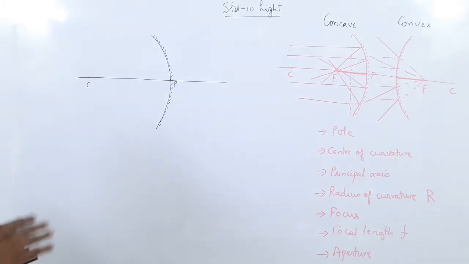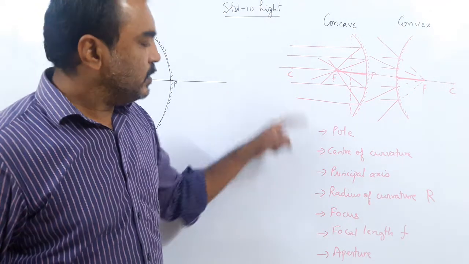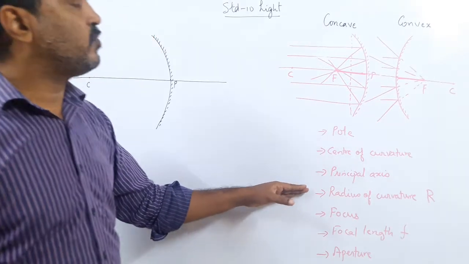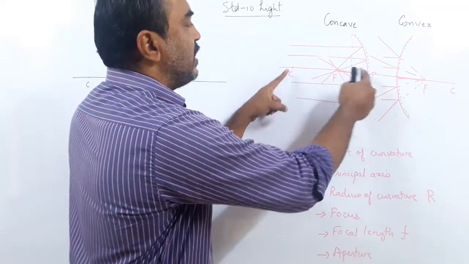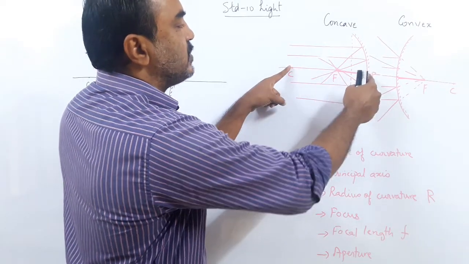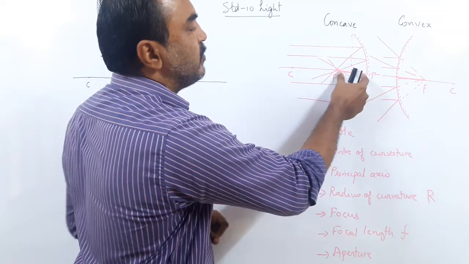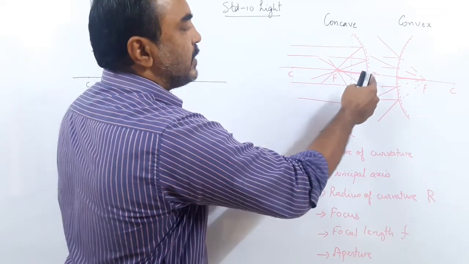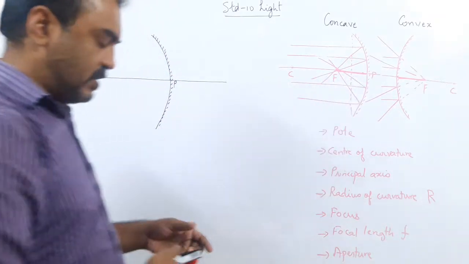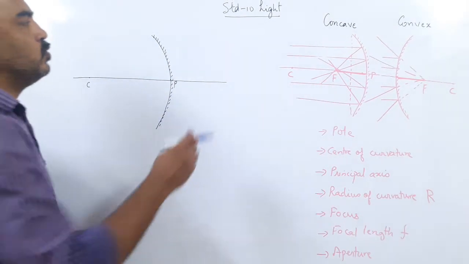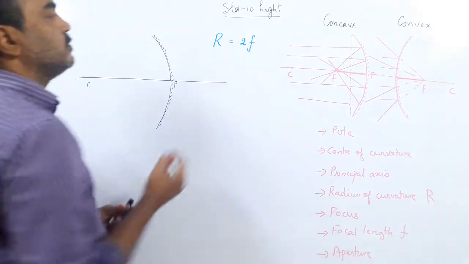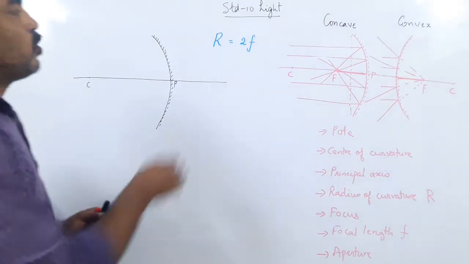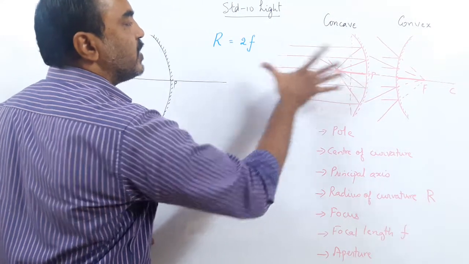But what we can see first things, the mathematics part, we have learned something called radius of curvature. So what is the radius of curvature? It is distance between the pole and the center of curvature. This is the R. This distance is called R, radius of curvature, and this distance is called focal length. The distance between pole and focus is called focal length. Distance between pole and center of curvature is called radius of curvature. And there is a relationship between the two, that the radius of curvature is almost twice the focal length. Means if the focal length is 5 centimeter, radius of curvature will be 10 centimeter.